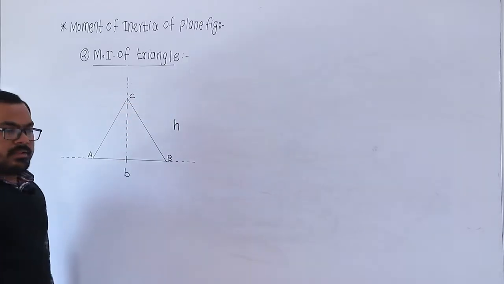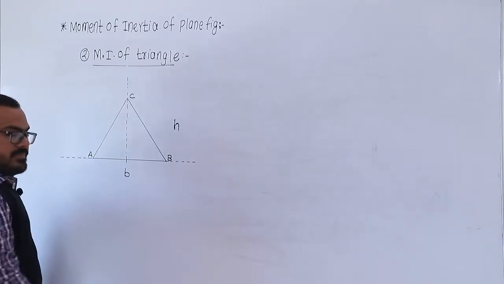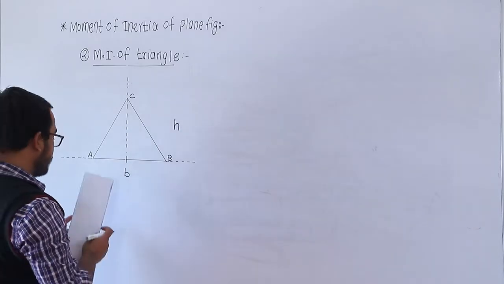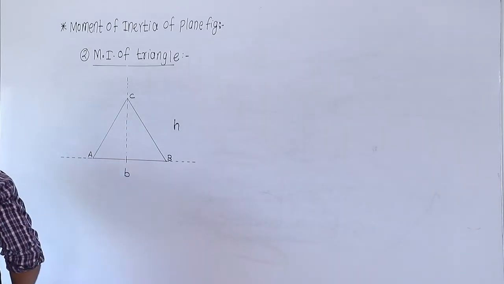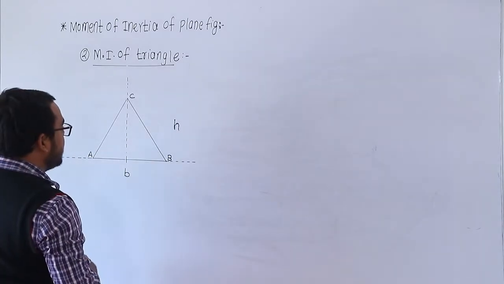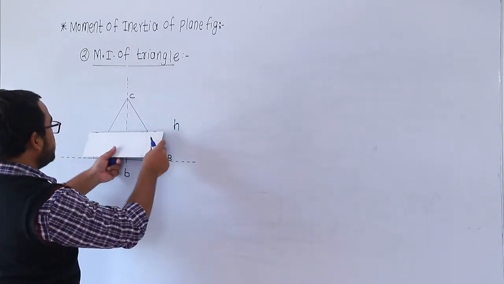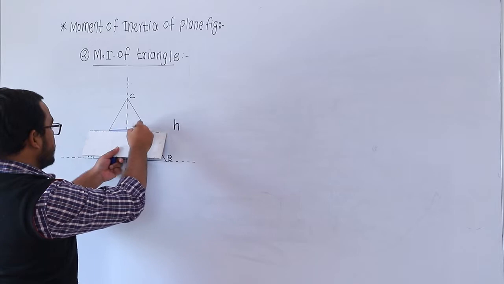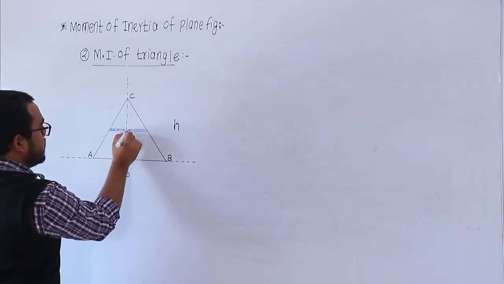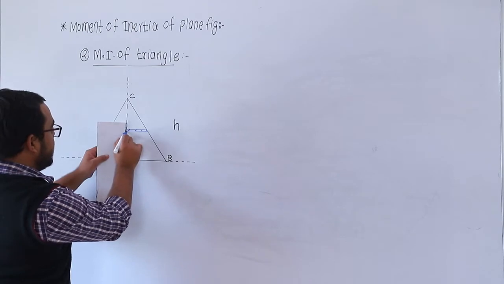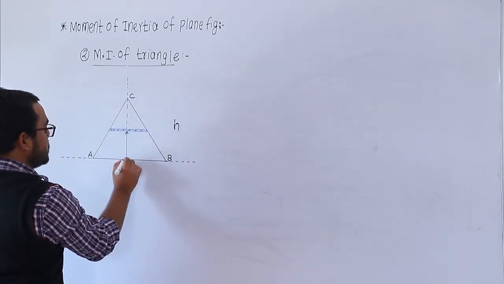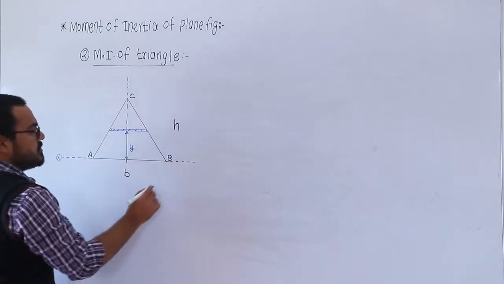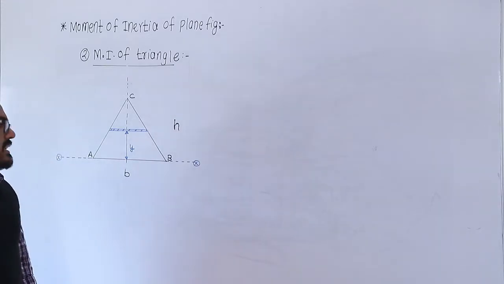So for this triangle, first find out the moment of inertia about the base. So what is the moment of inertia about the base for the same triangle? Similar to the rectangle, first consider one elementary area which is situated at a distance of vertical y from the base. So this is one horizontal strip, situated at a distance y from the base, and let us say the base axis is the x-x axis.